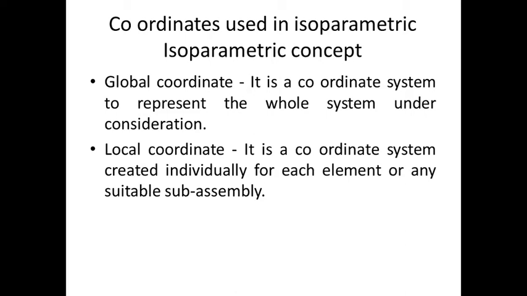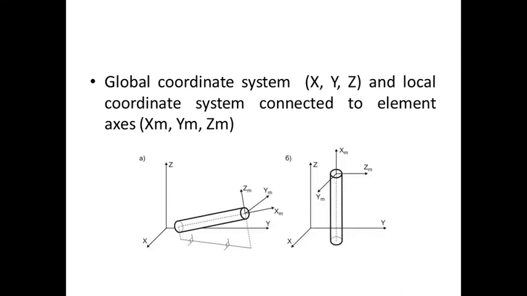We should also know about coordinates in isoparametric concepts. In FEA there are three coordinate systems: global coordinate, local coordinate and natural coordinate. What is the global coordinate? It is a coordinate system to represent the whole system under consideration. The local coordinate is a coordinate system created individually for each element or any suitable subassembly. I show example figures for each coordinate system, and I represent the global and local coordinate systems with sketches.